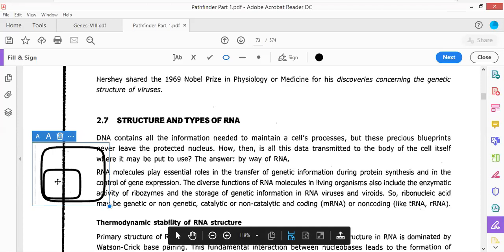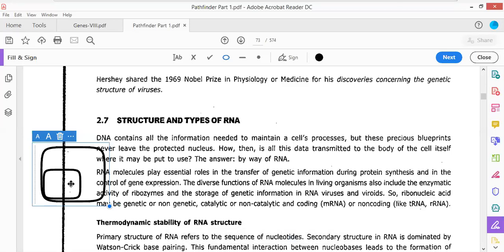Now, if this genetic material has to inform the cytoplasm what function has to be done, then this genetic material has a messenger, and that messenger is commonly referred to as the mRNA. The messenger that will be transferring the information will be referred to as the mRNA molecule.